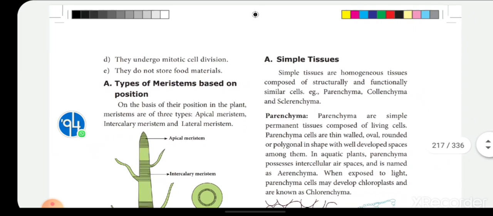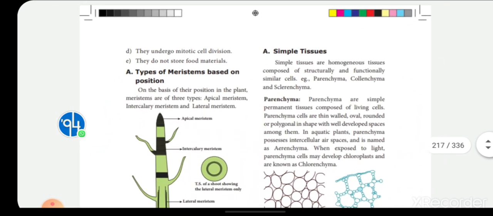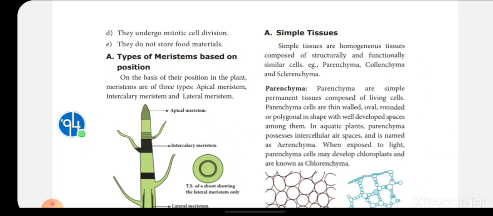And the fourth point: they undergo mitotic cell division. They do not store food material. They undergo mitotic cell division and they do not store any food material. But permanent tissue will not undergo mitotic cell division but stores food material. So these are the differences and also the characters of meristematic tissue. Please note them down, children.